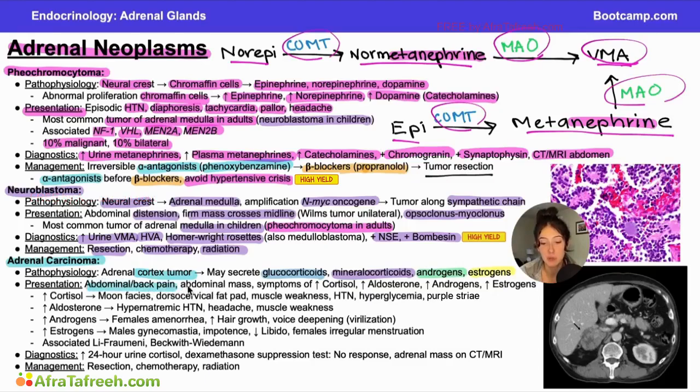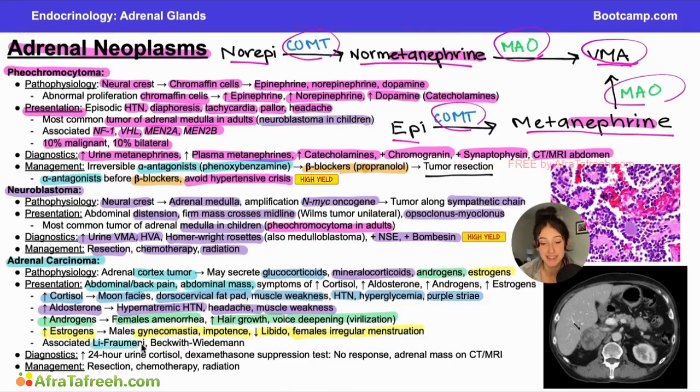So in addition to abdominal pain, back pain, abdominal mass, you're going to see symptoms of an increase in all of these different hormones. The increase in cortisol will lead to classic Cushing syndrome presentation, so moon facies, dorsal cervical fat pad, muscle weakness, hypertension, hyperglycemia, striae. The increase in aldosterone will lead to hypernatremic hypertension, headache, and muscle weakness. The increase in androgens can lead to amenorrhea in females, increased hair growth and virilization in females, and the increase in estrogens can lead to gynecomastia in males, impotence for males, decreased libido, and then irregular menstruation for females.